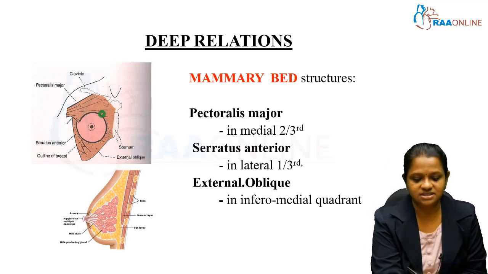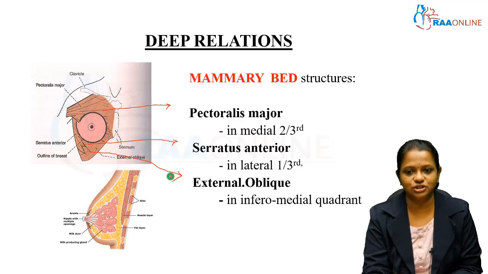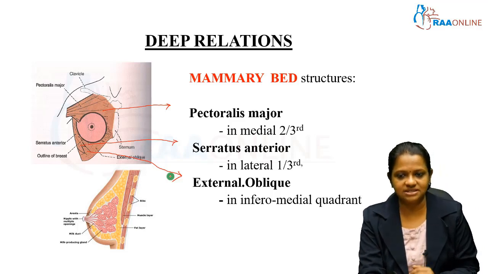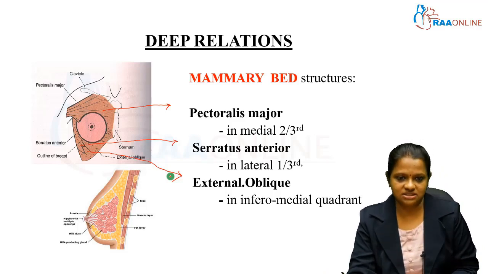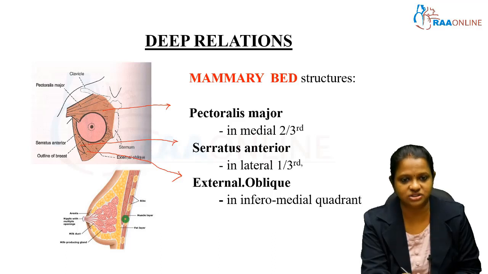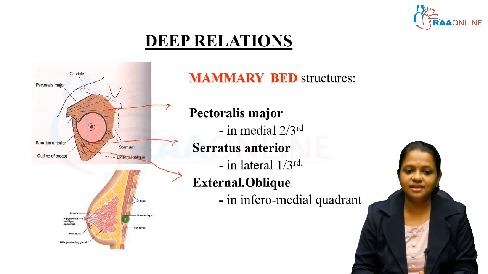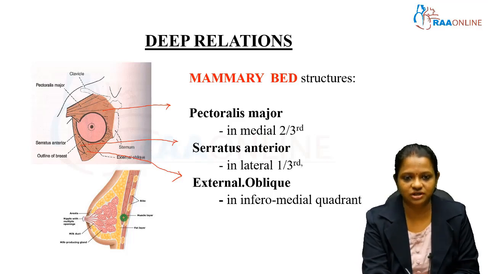This is pectoralis major. Pectoralis major in the medial 2/3, serratus anterior in the lateral 1/3, and external oblique muscle in the inferomedial quadrant. These muscles are covered by a deep fascia. So, pectoralis muscle is covered by pectoralis fascia, which is a deep fascia. So, pectoralis fascia is present between the breast and the structures which form the mammary bed.